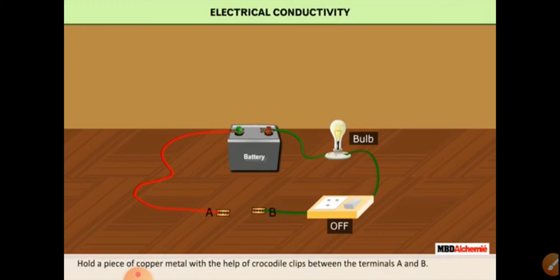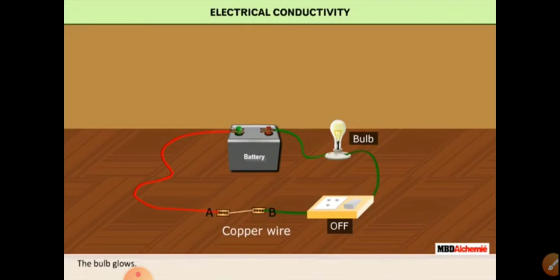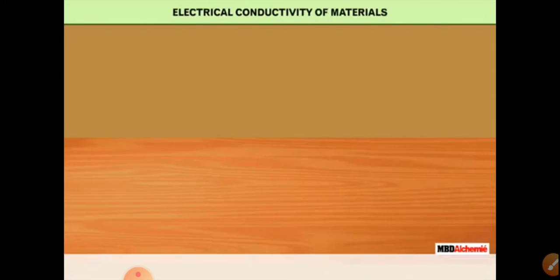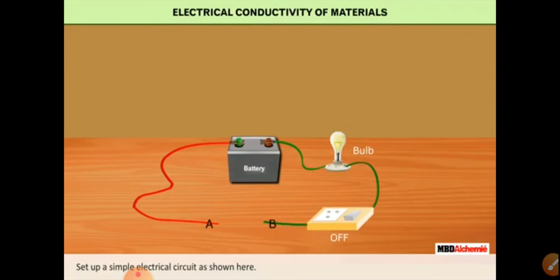Set up this electrical circuit in this way. Take a copper wire and join the terminals A and B with the copper. What will happen? The bulb glows, which means copper conducts electricity. Take an iron wire, join the two terminals A and B with iron wire, magnesium wire, and start the current. The light glows. Try a jeans wire, and the bulb glows also. So try other substances too. Some substances like iron, copper, jeans conduct electricity.